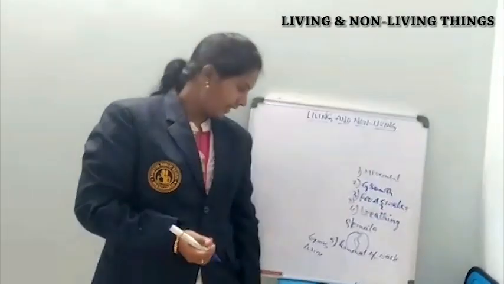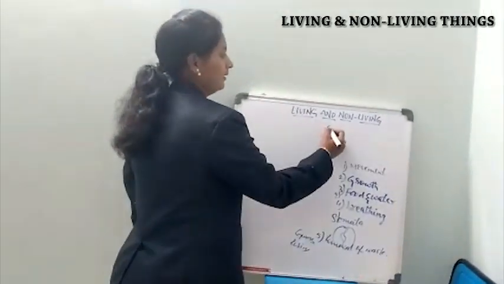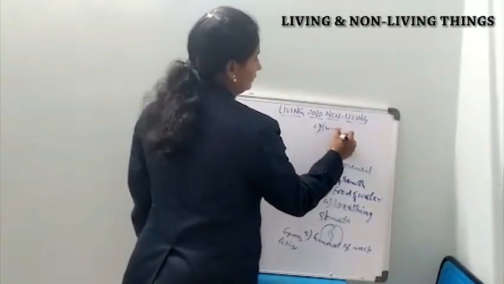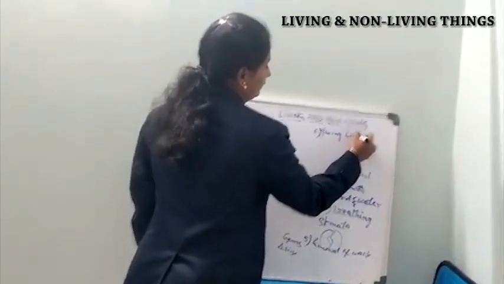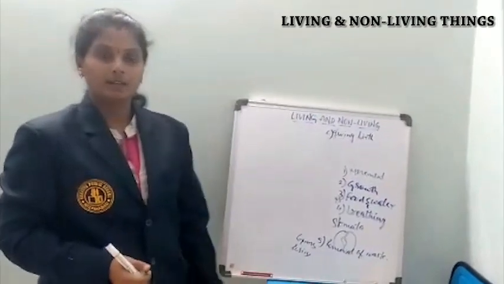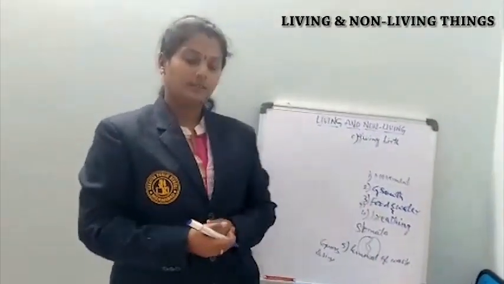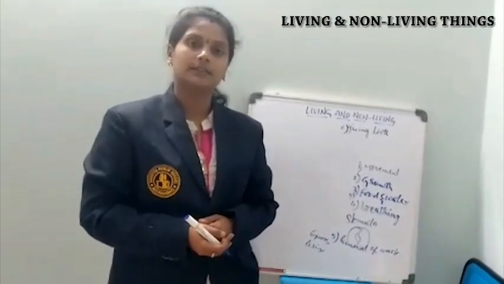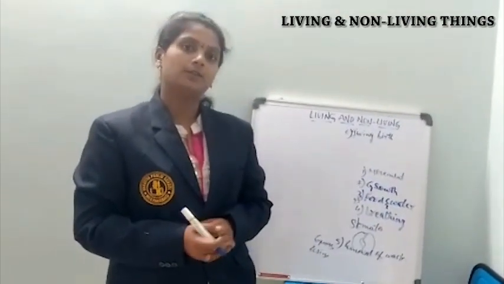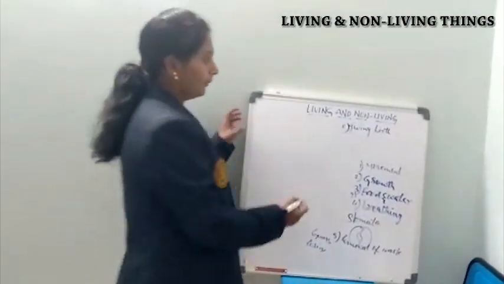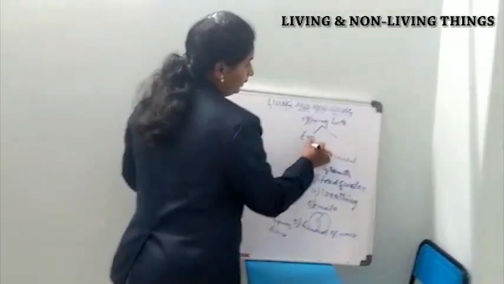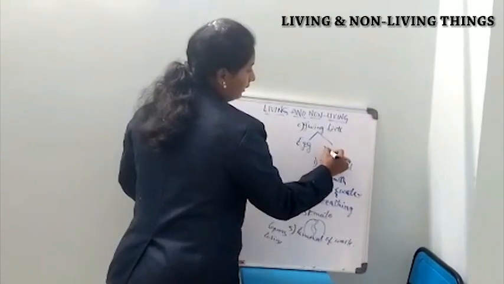Moving on to the next characteristic feature, giving birth. Living organisms like animals, plants, human beings, birds and insects can be categorized into two types. They may give birth by laying eggs or by giving birth to young ones directly.